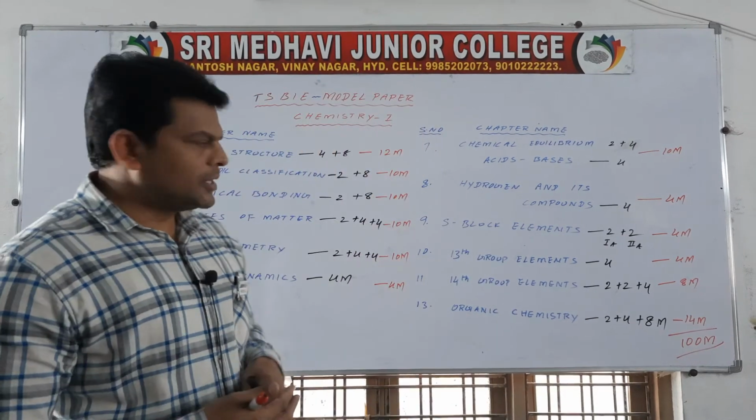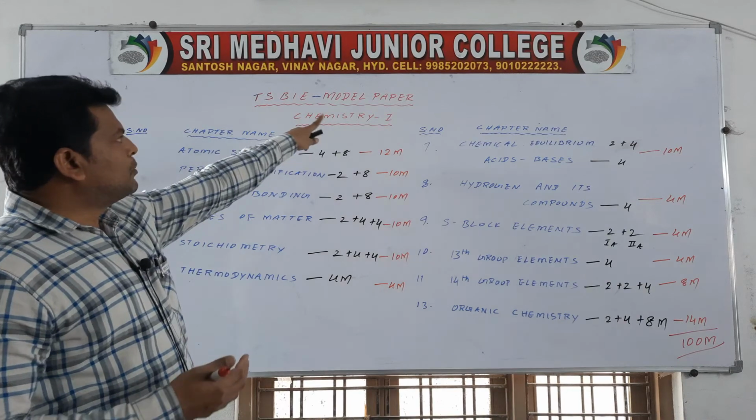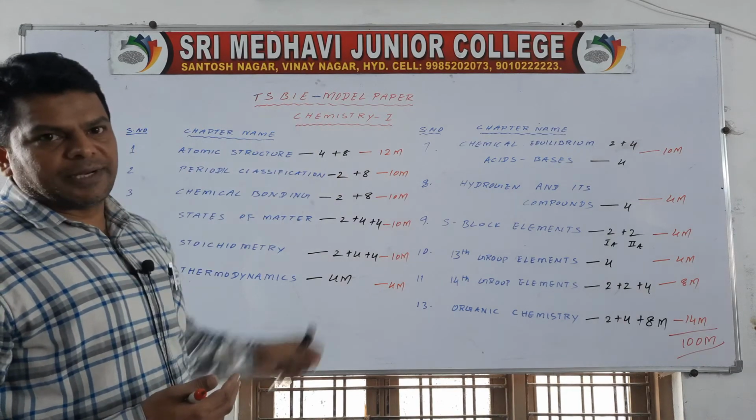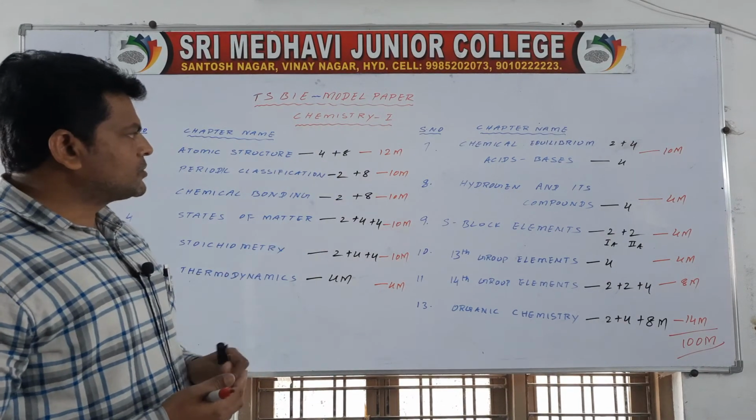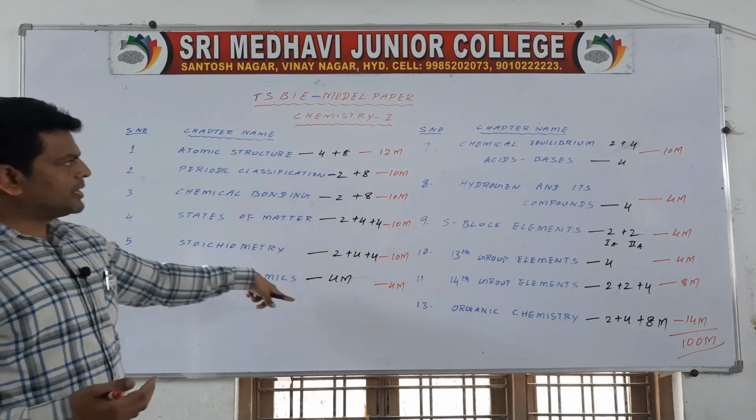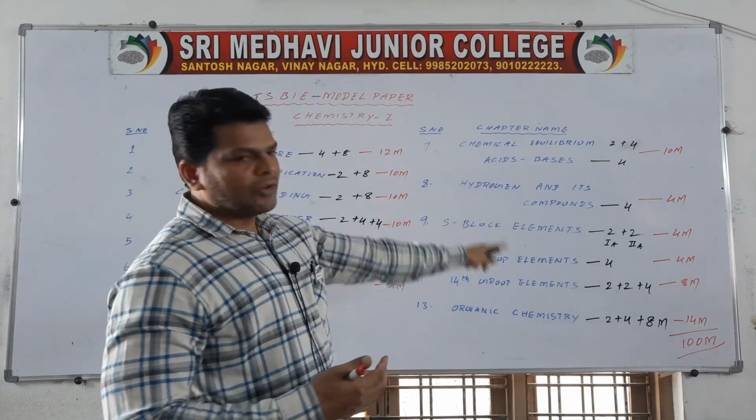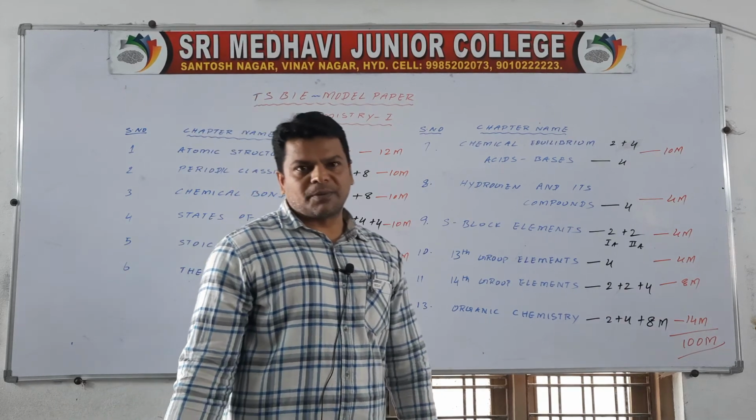Okay. So this is the TSBIE model paper, chemistry first year students. So this is the way you have to follow. This is the serial number and chapter name, and this is the marks variation you are going to get from each chapter. Okay.